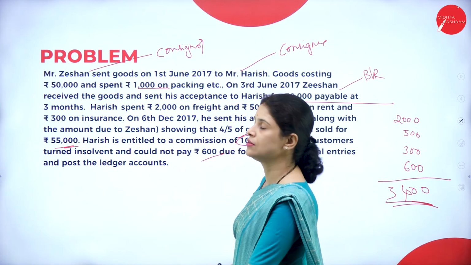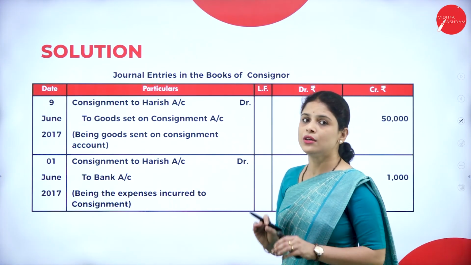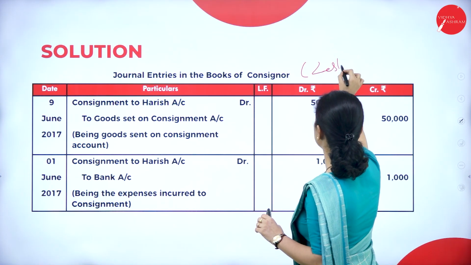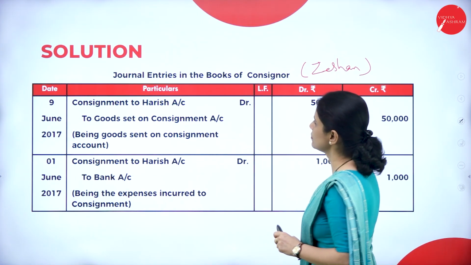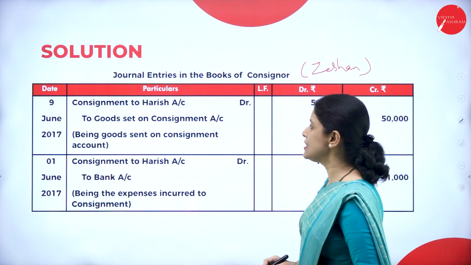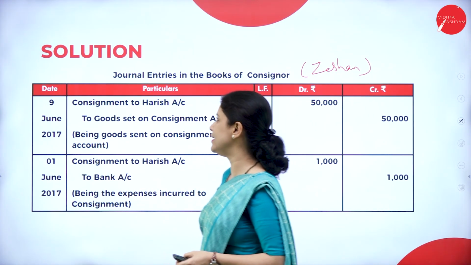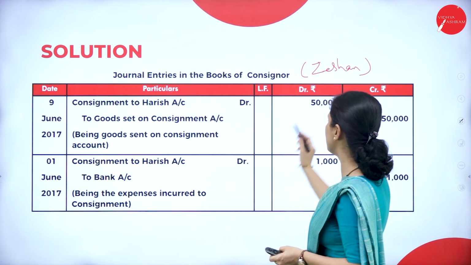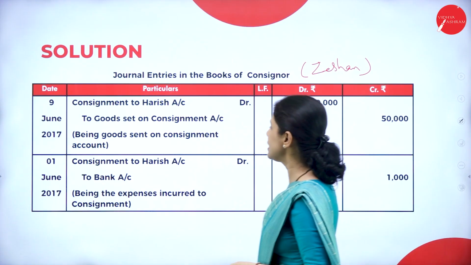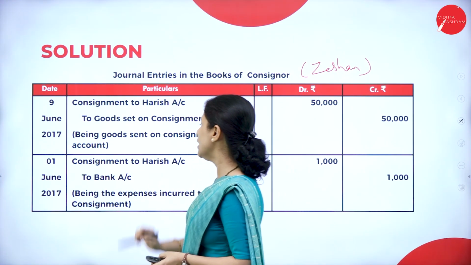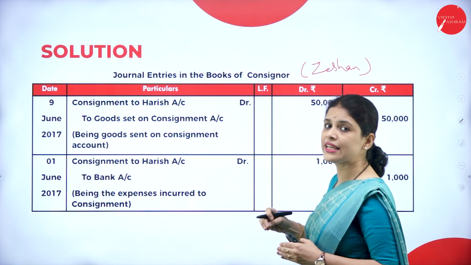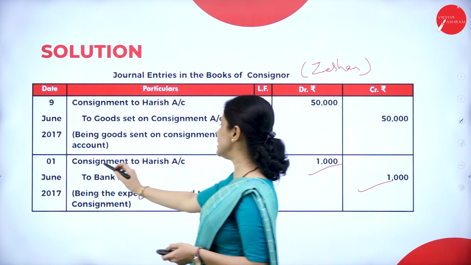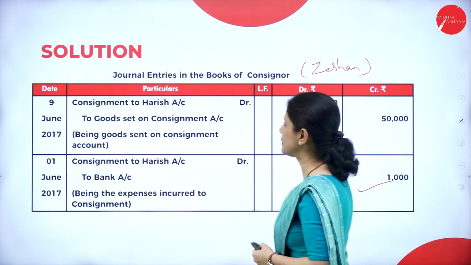Now let us do the solution. So first, what did they say? They told us to pass the journal entries in the books of consignor. Who is the consignor? Zishan. So here, let us see the first journal entry, 9th June 2017. Consignment to Harish account debtor to goods sent on consignment. So how much is that? 50,000. Next, consignment to Harish account debtor to bank. That means the expenses incurred by consignor. So what is that? 1,000. So what will be the entry? Consignment to Harish account debtor to bank.